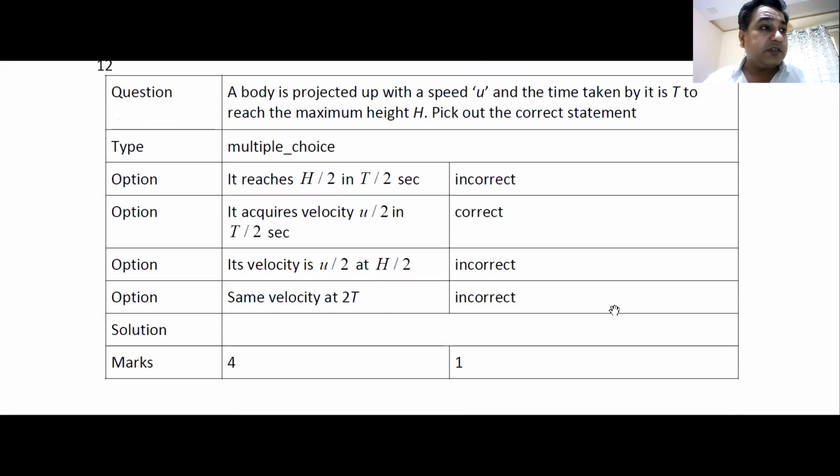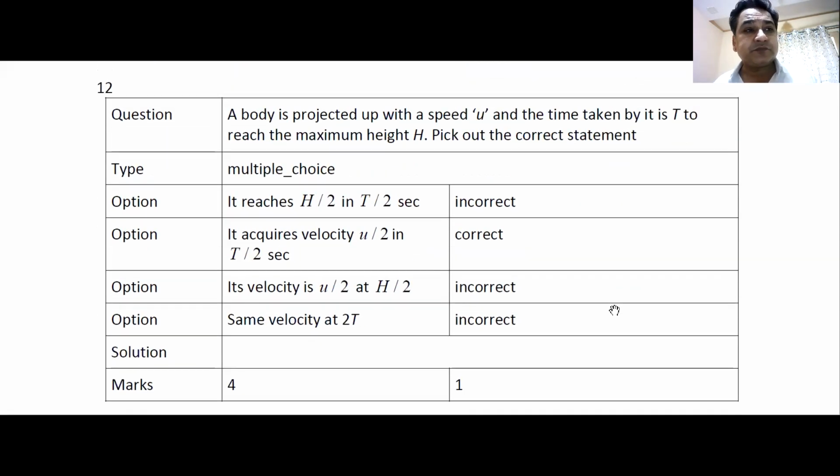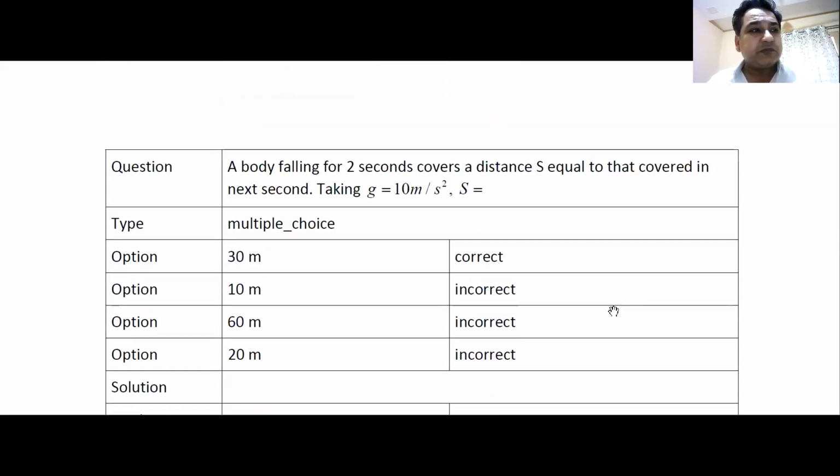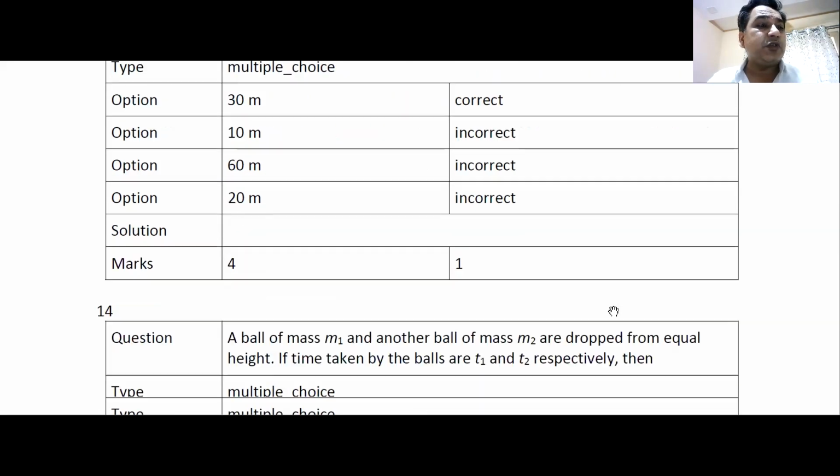Okay. Now, this is question number 12. Same question. A body is thrown with a velocity u. It takes time t to reach maximum height. So everything is given to you. Just apply s is equal to ut plus half at square, and you can get the answers. I think you have the entire questions with you.